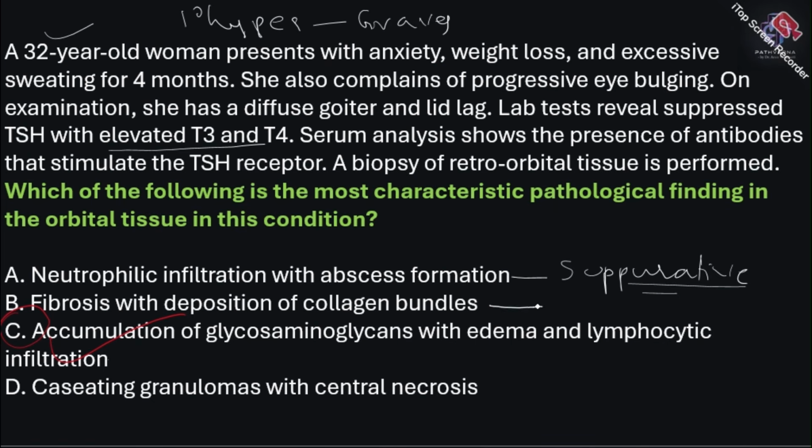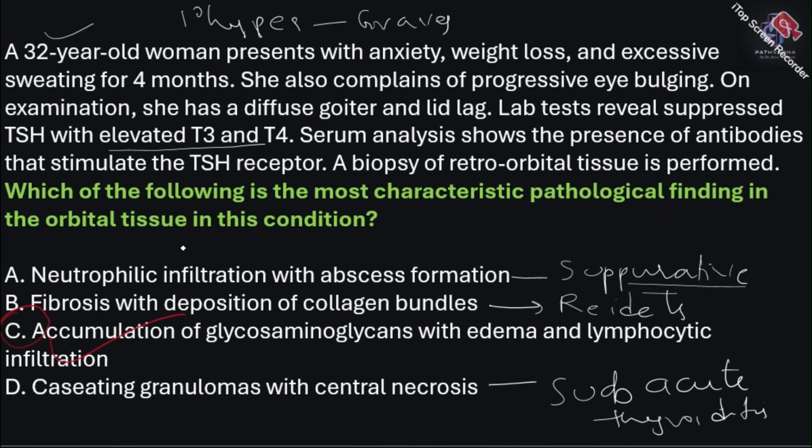Fibrosis with deposition of collagen bundles, we just discussed, it is Riedel's fibrosing thyroiditis. Caseating granulomas with central necrosis, it is subacute. Okay, so the only option which is matching with the primary hyperthyroidism is your C.